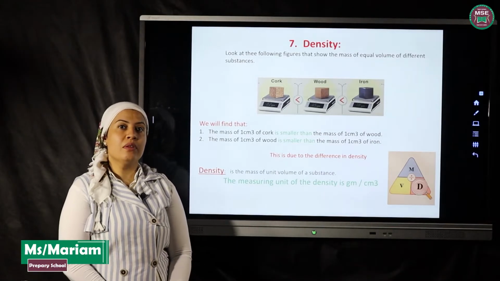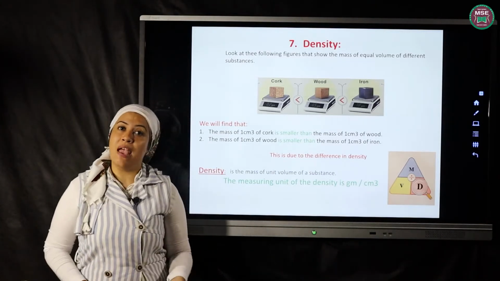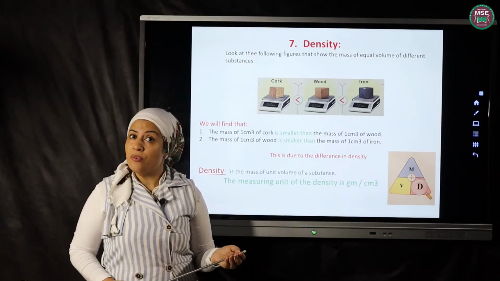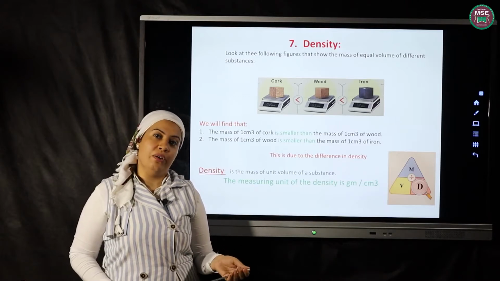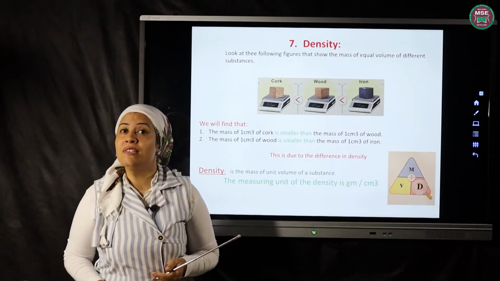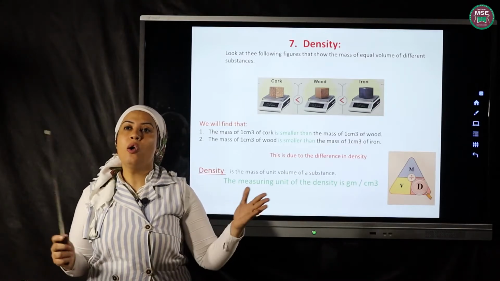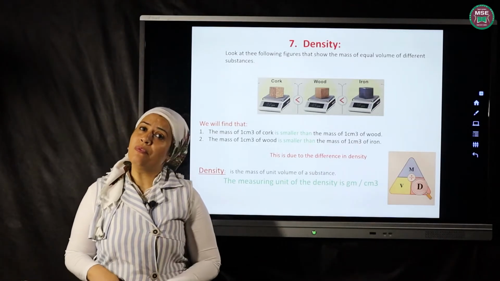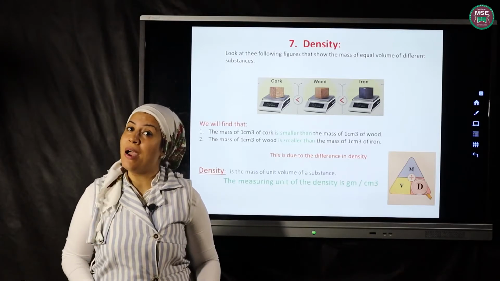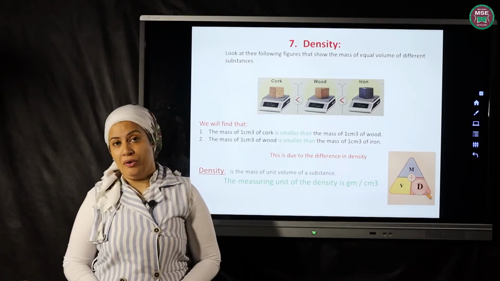Now we will talk about a very important property, which is density. Before we talk about density, I have a question. Which one is heavier, 1 kilogram of cotton or 1 kilogram of iron? They have the same weight, but they are different in their spaces. The 1 kilogram of cotton took a large space, but 1 kilogram of iron took a small space, which means that 1 kilogram of cotton has lower density than 1 kilogram of iron.